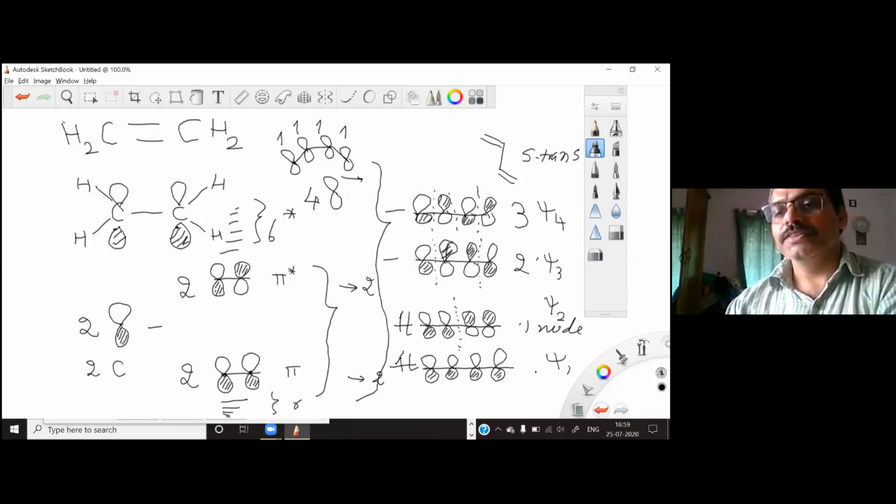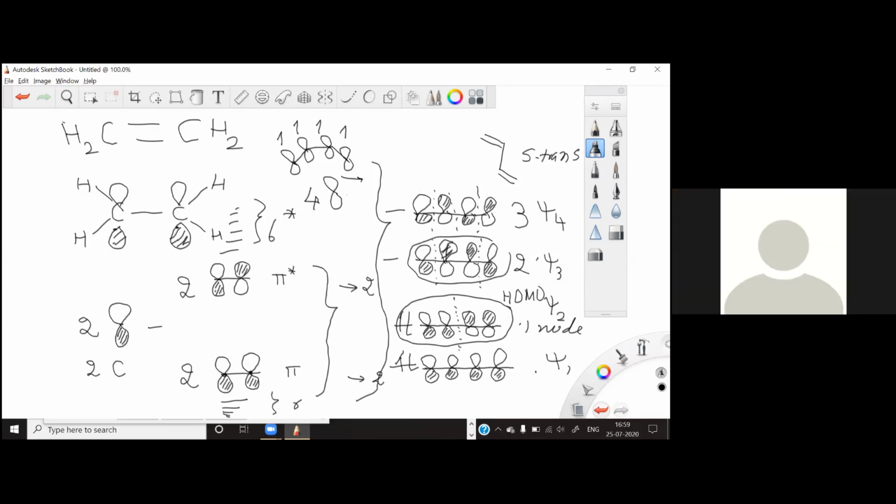So this psi 2 of butadiene is basically the highest occupied molecular orbital, because this is the filled orbital, and this one is basically the lowest unoccupied